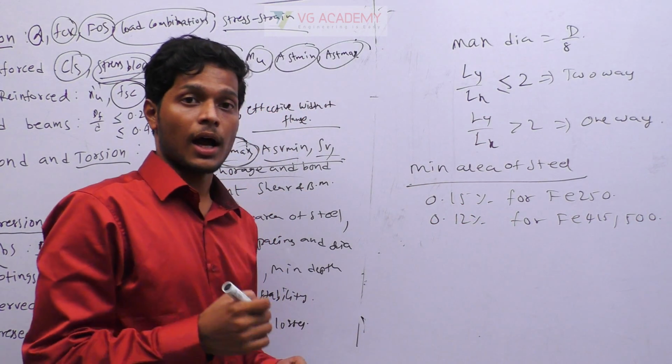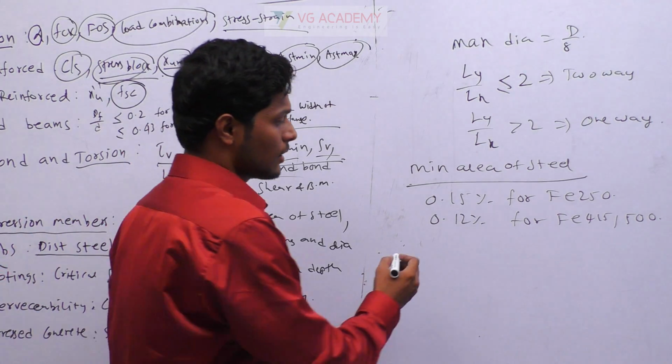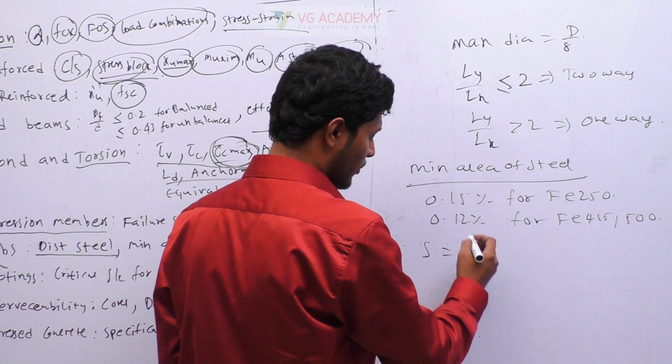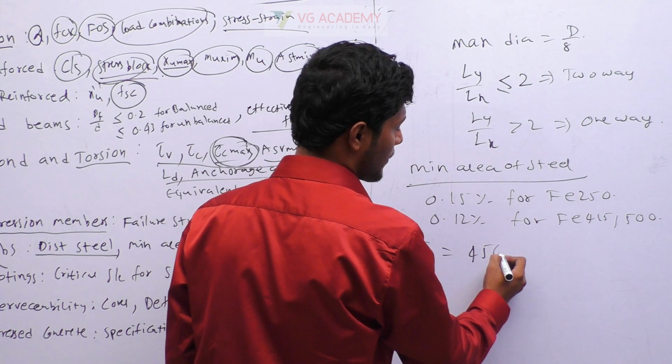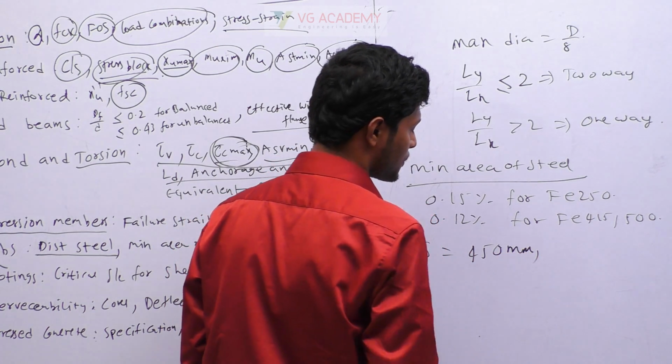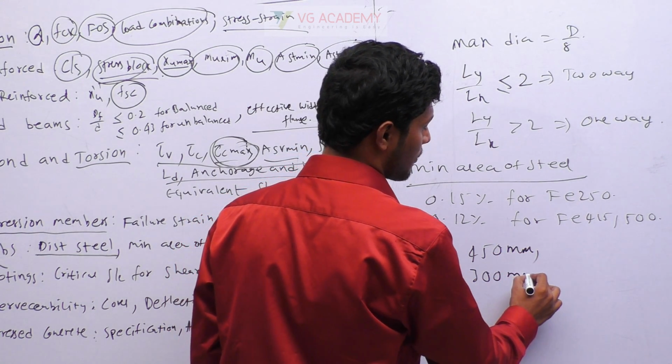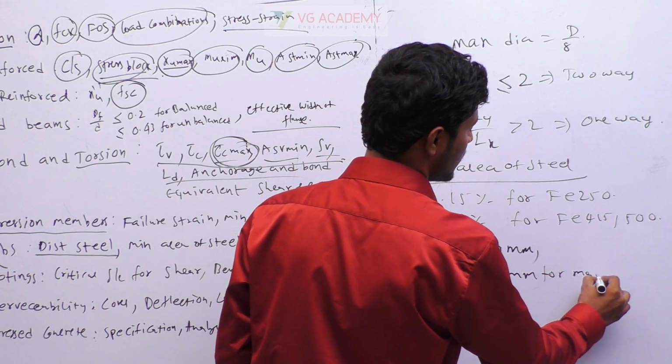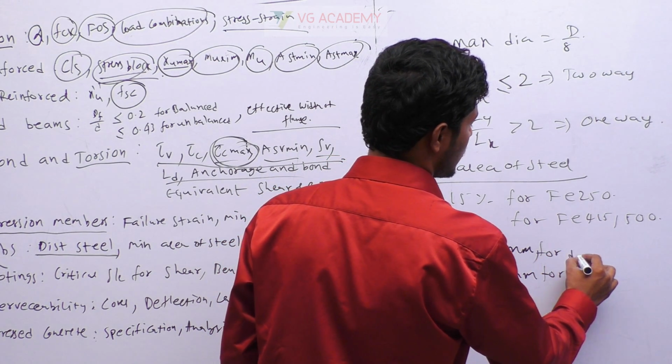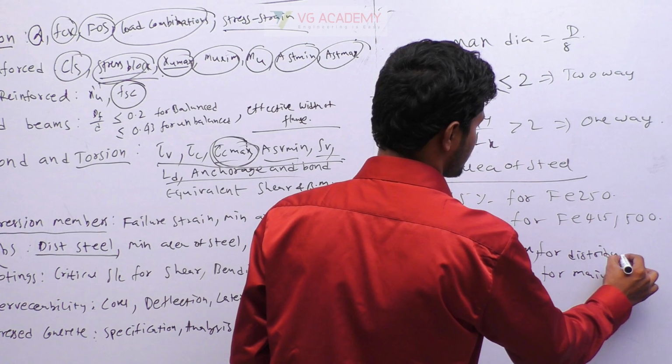Okay, and the maximum spacing required is 450 mm for distribution steel and 300 mm for main steel.